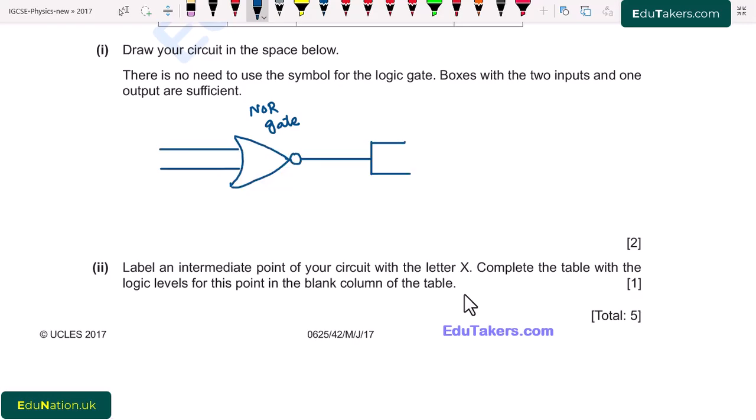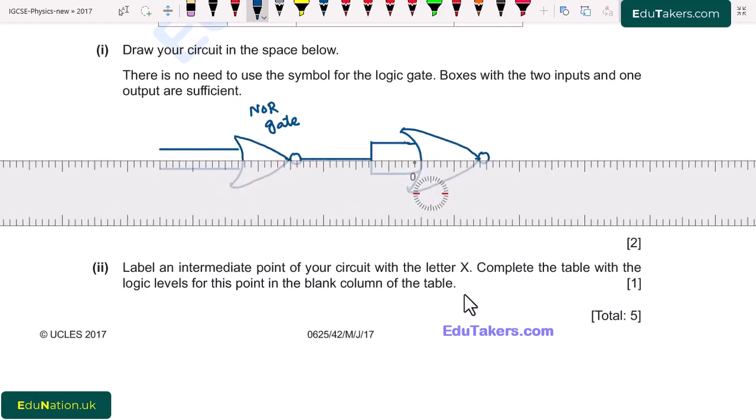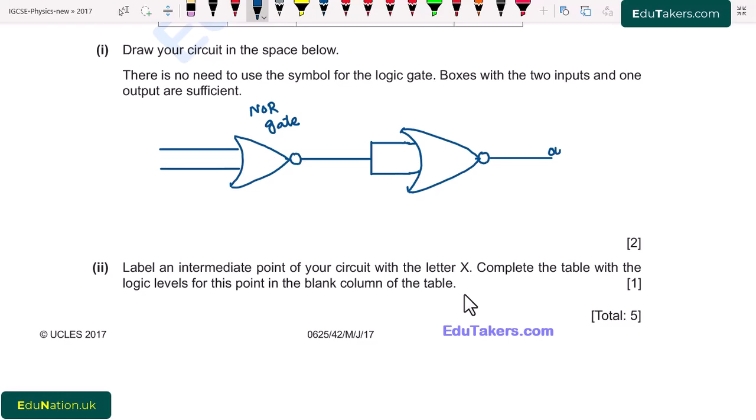And here I made NOR gate again. And this has single output. I write here output. This is input 1 and 2.